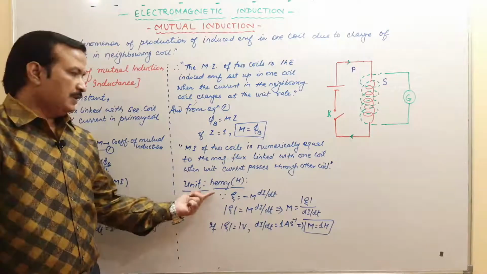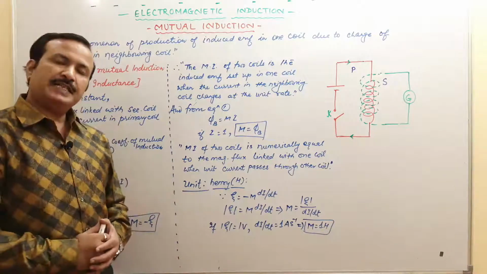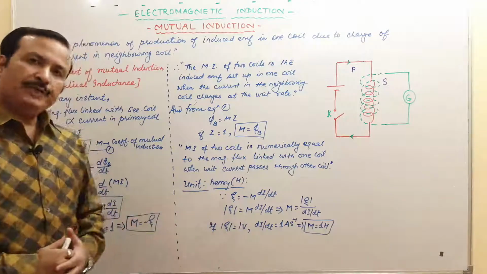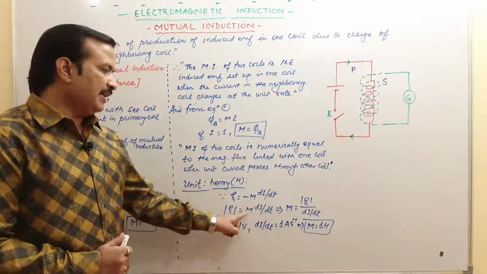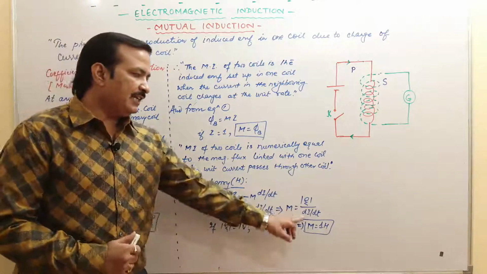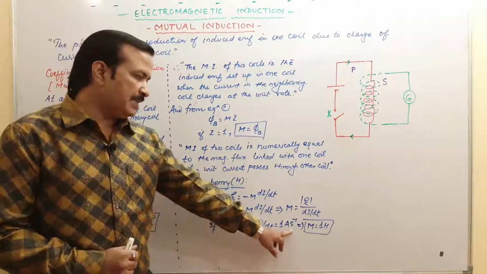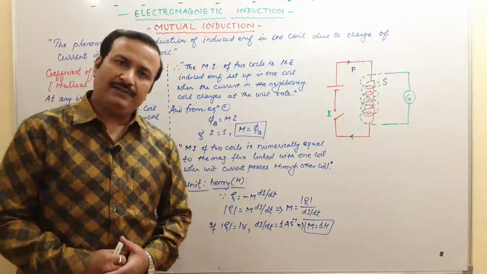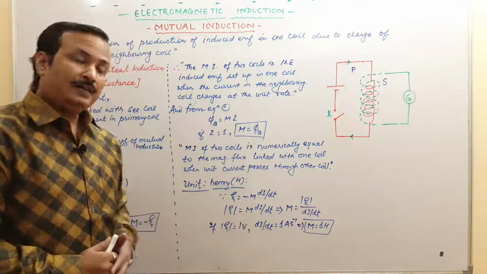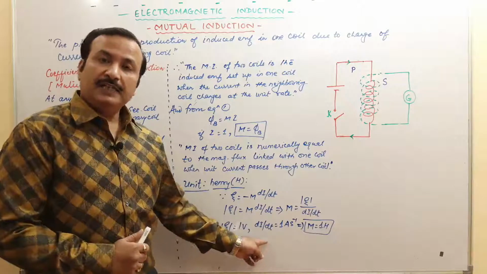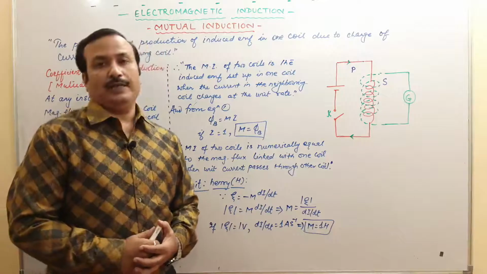Now you see the unit, it is Henry. जैसे हमने आपको self induction में बताया था, there also the unit of self inductance is Henry. Here how can we define Henry? We have E is equal to minus M dI by dt. If you take magnitude as M dI by dt, M we can write as E upon dI by dt. If we take E is equal to 1 volt, rate of change of current 1 ampere per second, then we get M is equal to 1 Henry. We can define it like: mutual inductance is said to be 1 Henry when unit rate of change of current in one coil induces EMF of 1 volt in the other coil.